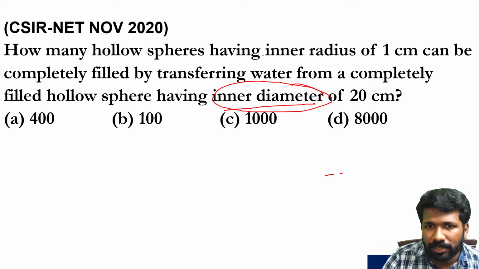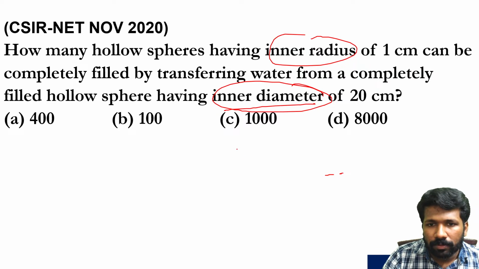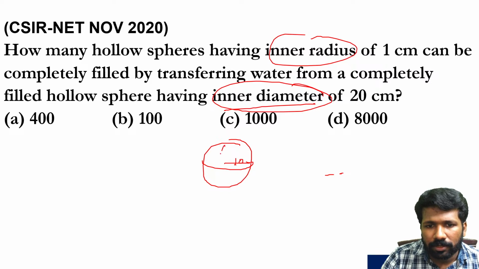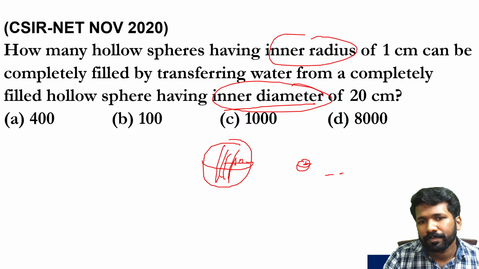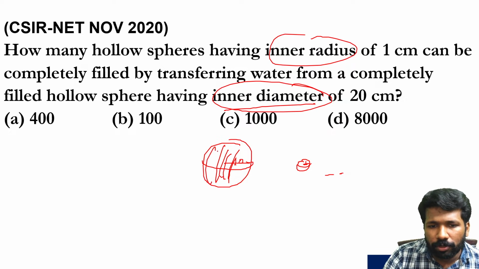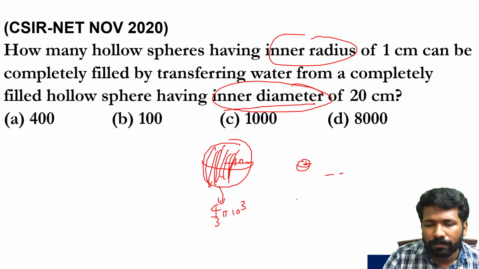Read it carefully. This is inner diameter and this is inner radius. So let us make both into radius. That will be better. So 20 centimeter diameter means it is 10 centimeter radius. 10 centimeter radius sphere, it is full of water. That is to be transferred into small sphere with the radius 1 centimeter. That means I told you volume means content inside. How much content is there inside this, 4 by 3 pi 10 cube, because 4 by 3 pi r cube is the volume of a sphere.